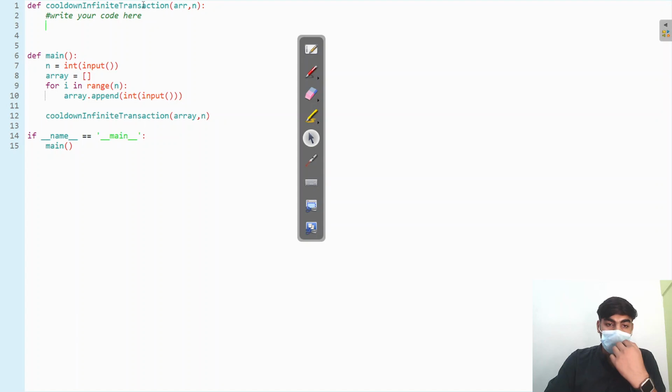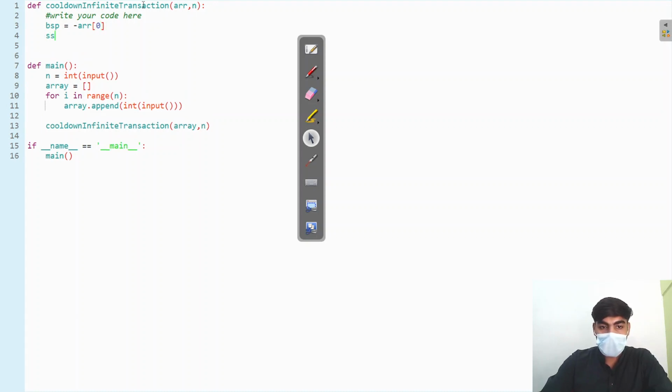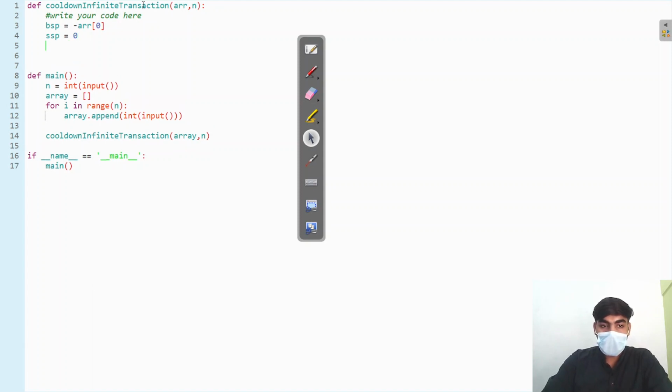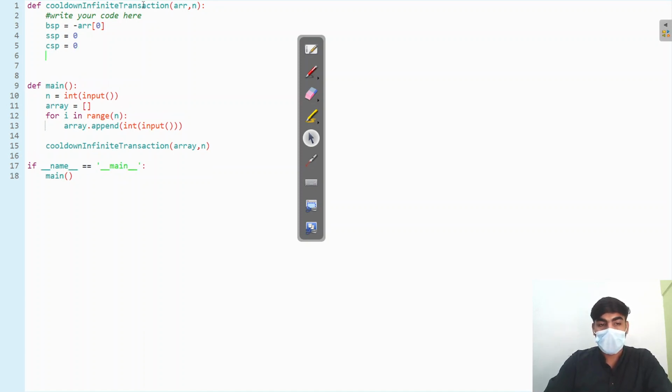So firstly we have buying state profit, which is equal to minus arr[0]. Now we have selling state profit, which is 0. Then we have cool down state profit, which is initially 0. After that, we start moving forward and checking for every day, so I am taking a for loop for that.